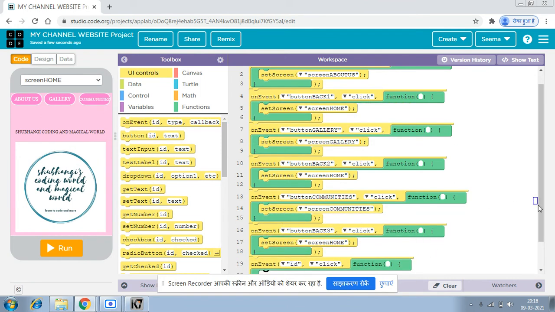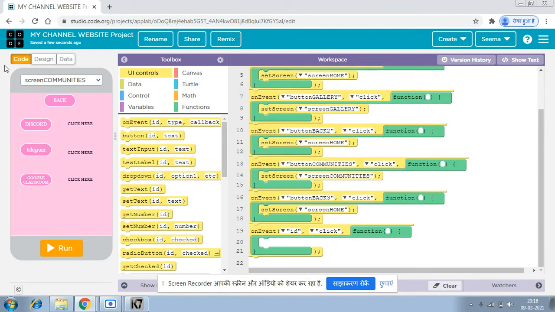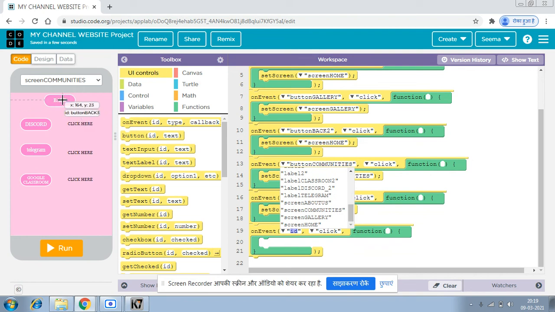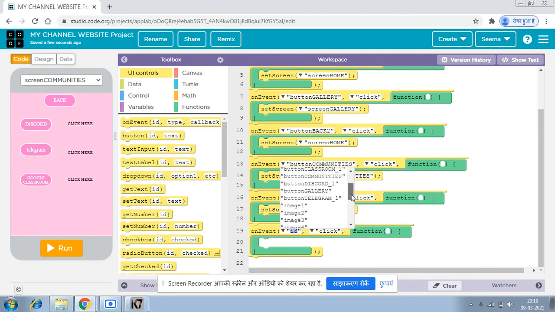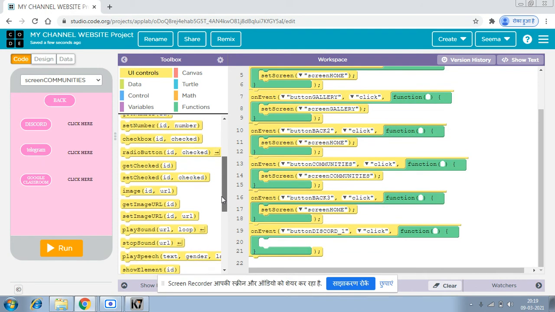So now let's open the communities screen. Yeah, so here first do it for back. Yeah, back is already done. I'm really sorry. Yeah, so on event when my button Discord 1 will be pressed, then just set a URL.